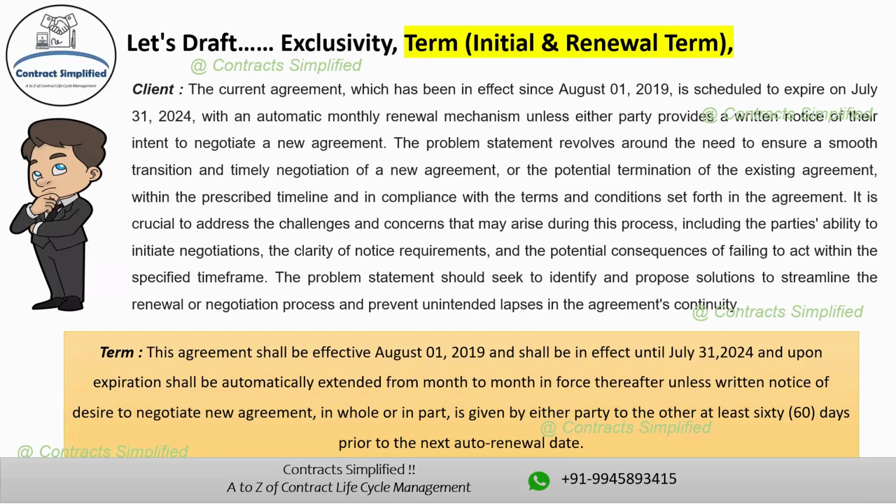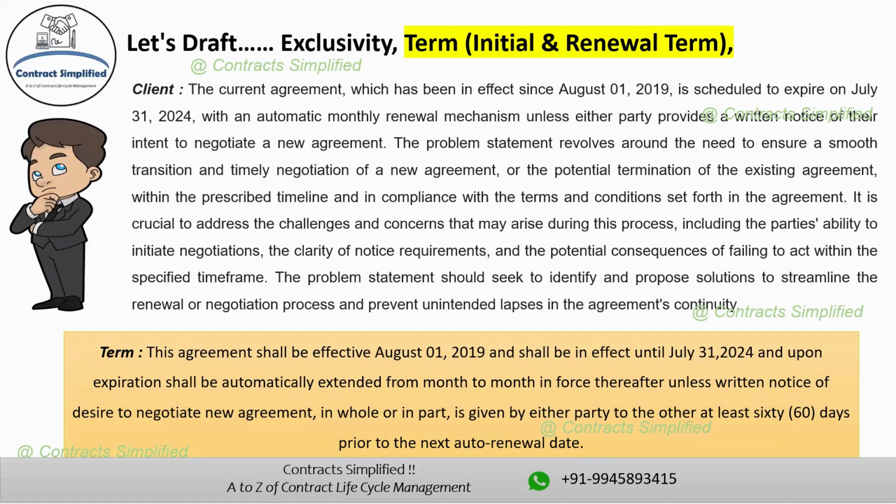Fourth part is, "unless written notice of desire to negotiate a new agreement in whole or in part is given by either party to the other at least 60 days prior to the next auto renewal date." To stop the automatic renewal or make changes to the agreement, either party must provide written notice expressing their desire to negotiate a new agreement. This notice must be given at least 60 days before the next auto renewal date, presumably July 31st, 2024 for